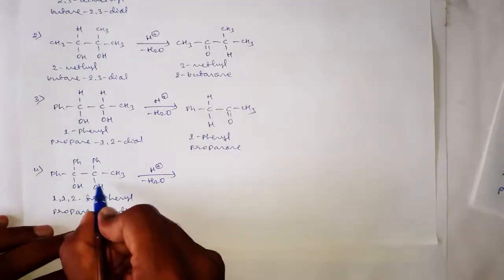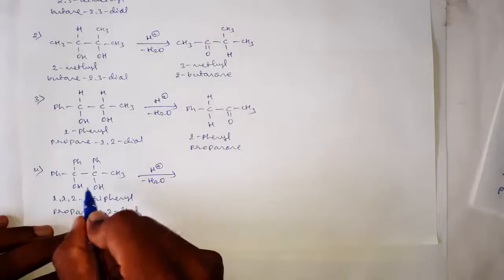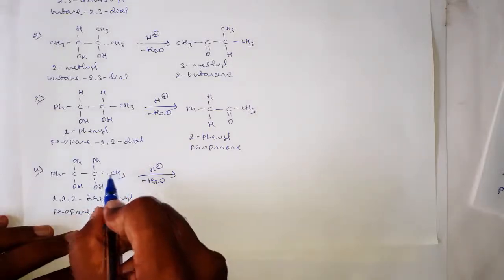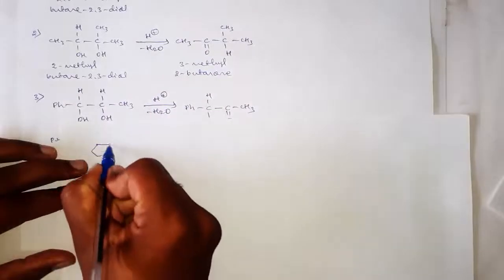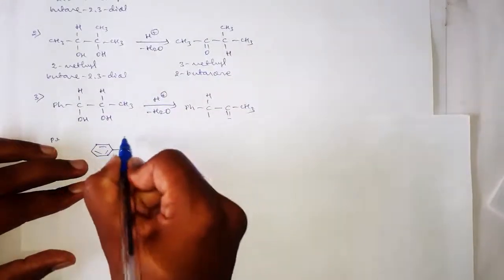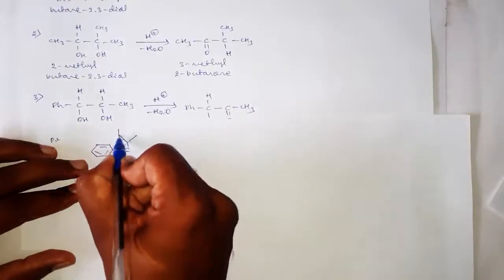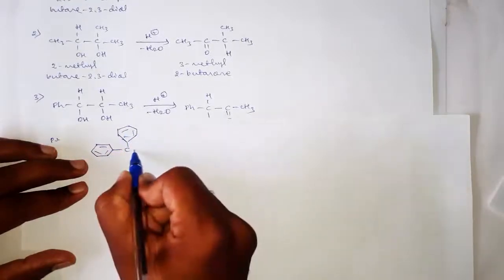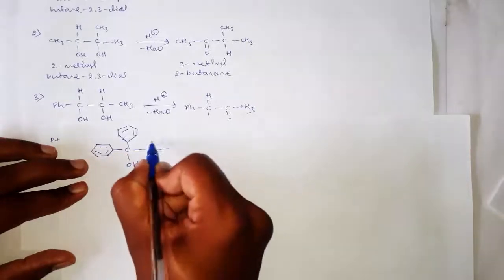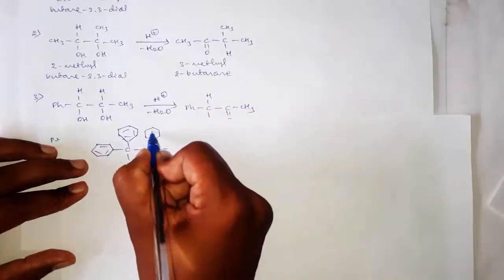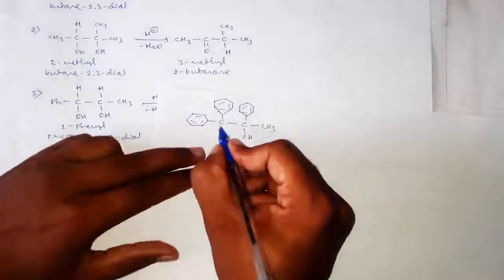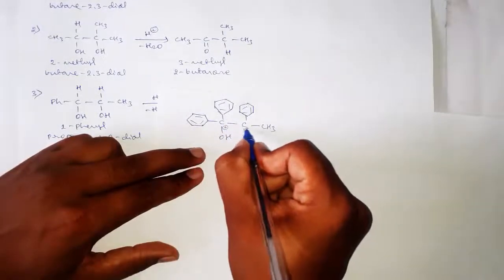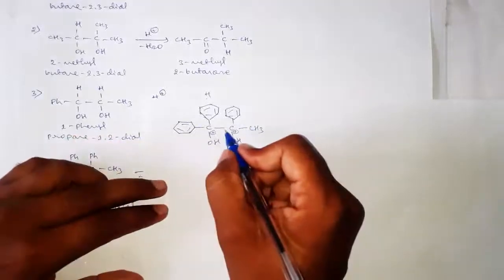Here the protonation should take place on that OH group which will produce a more stable carbocation, and we know that the benzene ring, Ph means what? Benzene, which is already having 3 pi bonds, CH3 OH, and now tell me, if these two carbons are forming a carbocation, which one is more stable?